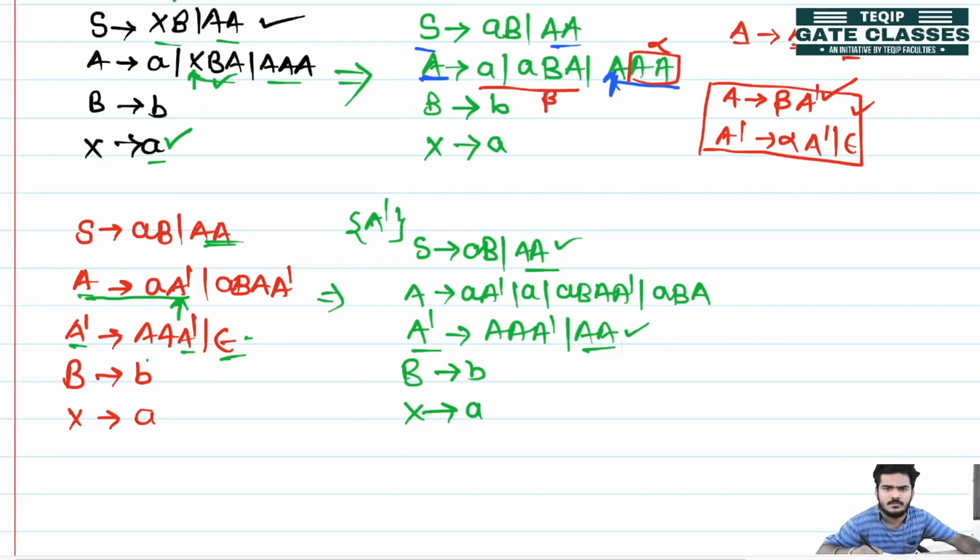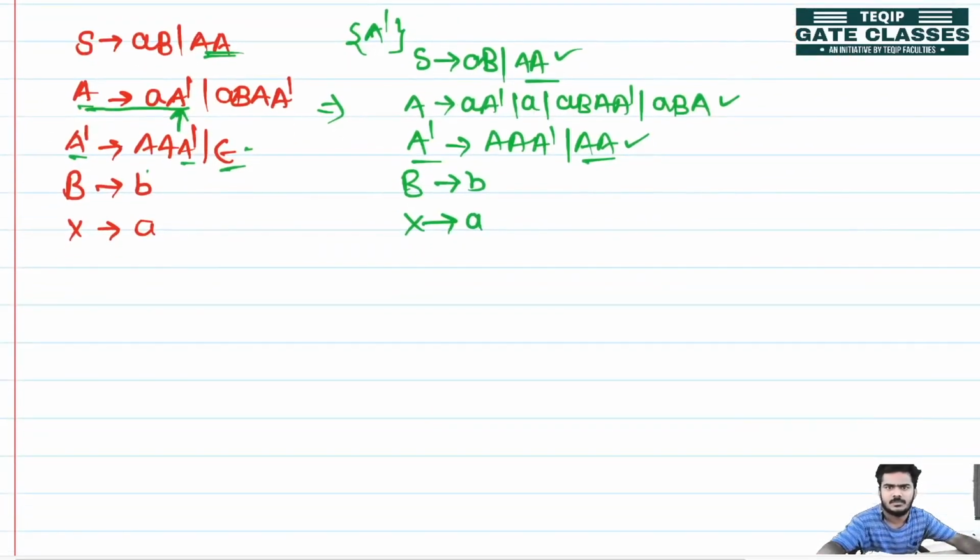So what we will do? Instead of A, we will put these productions. Instead of A, we will replace A with these productions. That is, the left hand side A, we will replace by using this production. So the productions become, let me write. So now the production becomes